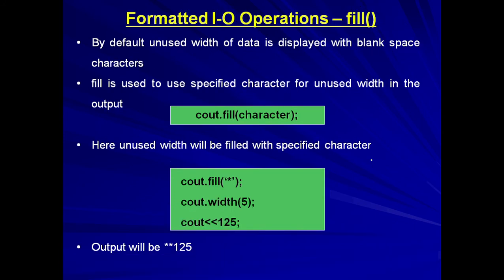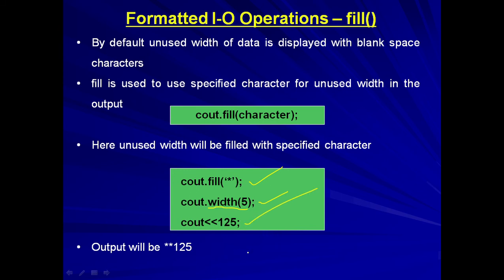Now we shift to the next one, that is fill. This fill is a function which is used to specify the character that is to be placed for the unused spaces. It will be clear through this example. Now cout.fill and I mention ostrich. Then I give the width 5. What does it mean? It means the output should be printed in the width of 5 columns. And I give the value 125.